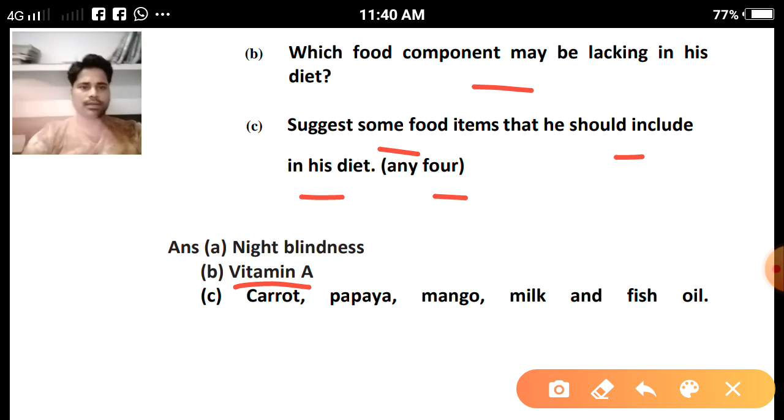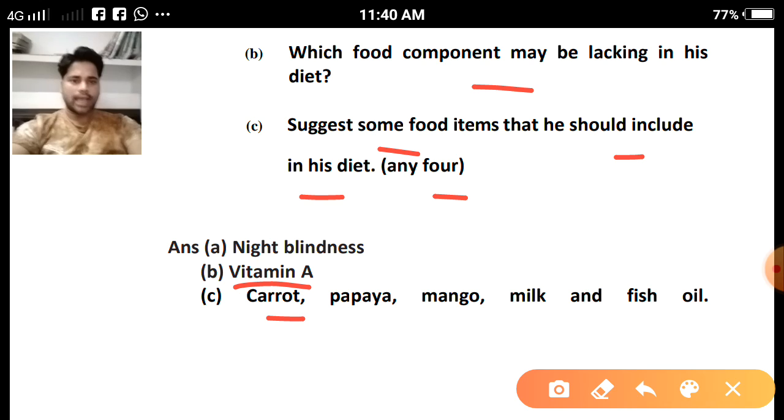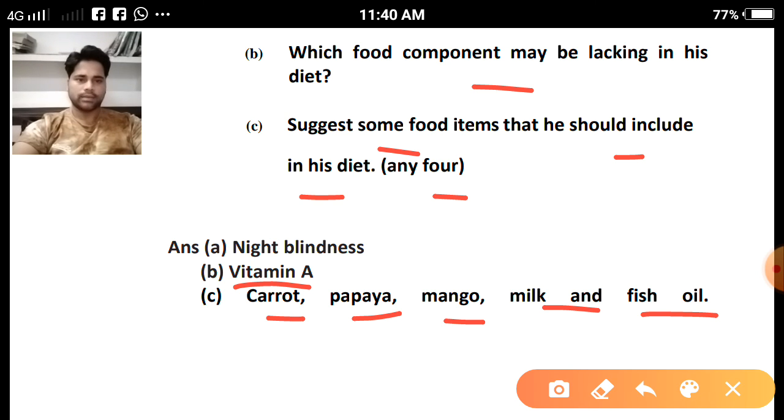So what are the food items which provide vitamin A to the body? Let's see the examples: carrot, papaya, mango, milk, and fish oil. These food items are obtained from different resources like plants and animals, and they provide vitamin A and recover the lack of vitamin A in our body. Clear?